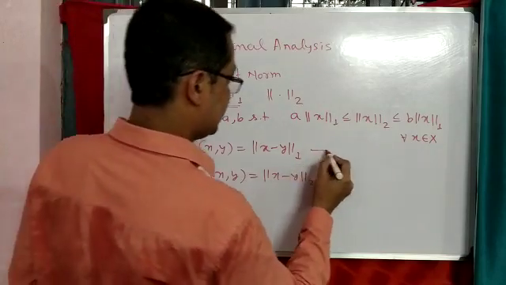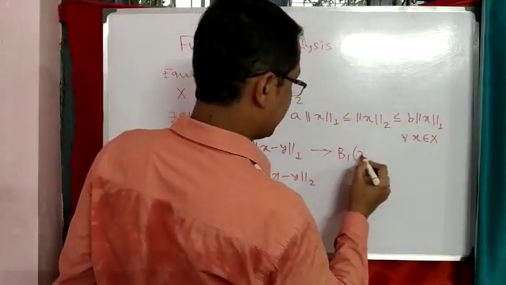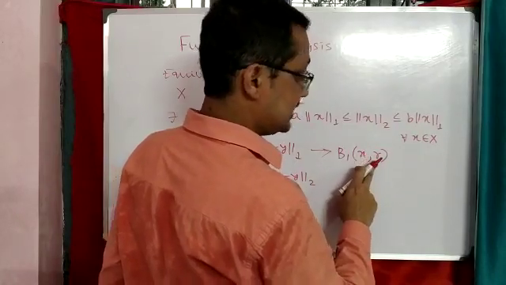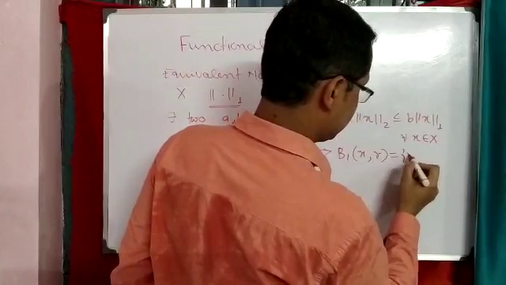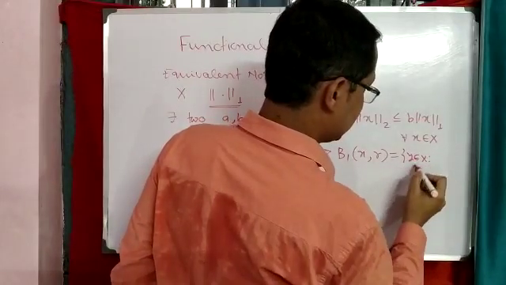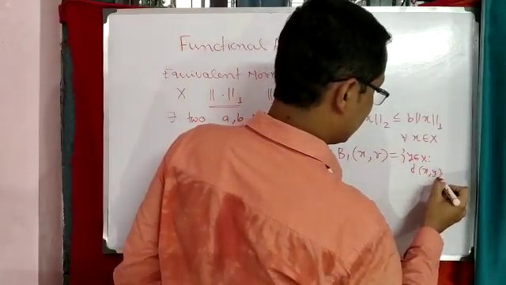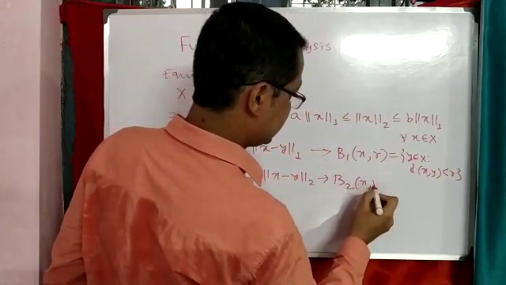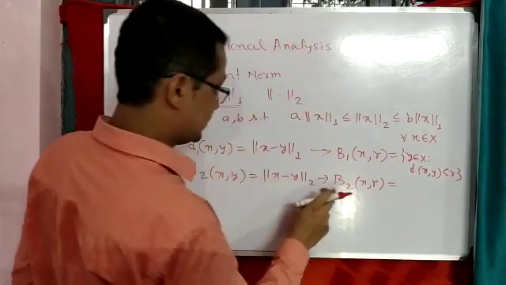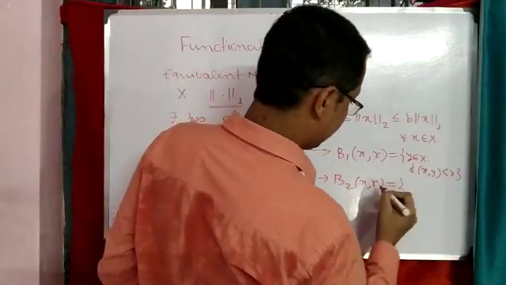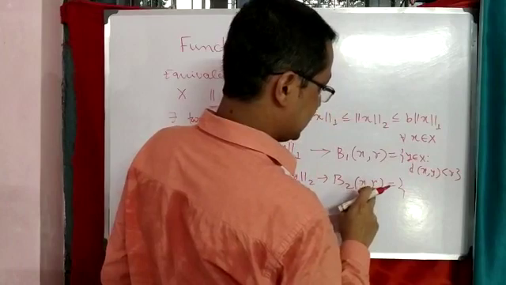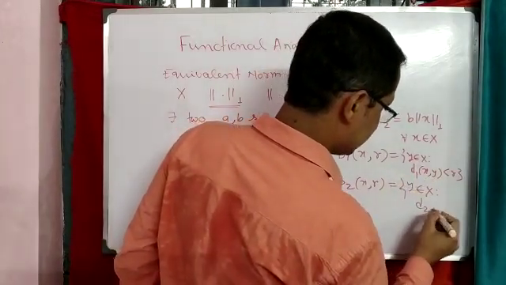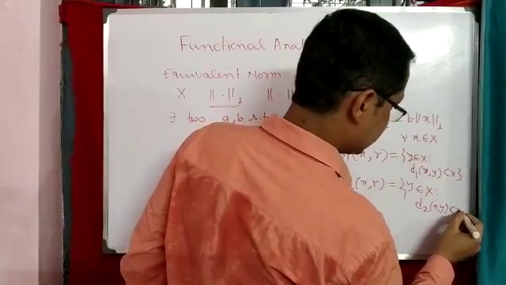With respect to that, we can define the open ball centered at x with radius r, which is equal to all such y belonging to capital X such that d1(x,y) is less than or equal to r. Similarly, with respect to the d2 metric, we define the open ball centered at x and radius r, which is all y such that d2(x,y) is less than or equal to r.